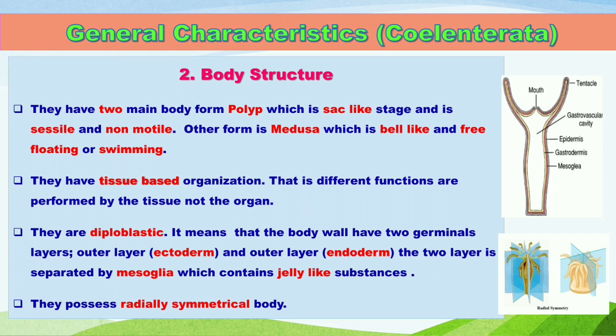Tissue means a group of cells performing specific types of activities. That's why different functions are performed by the tissues, not by organs. So the functions are performed by the tissues, so organs are absent.